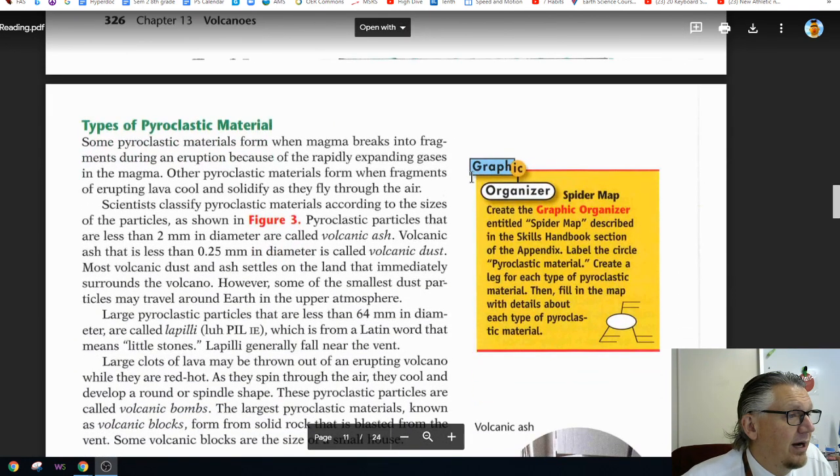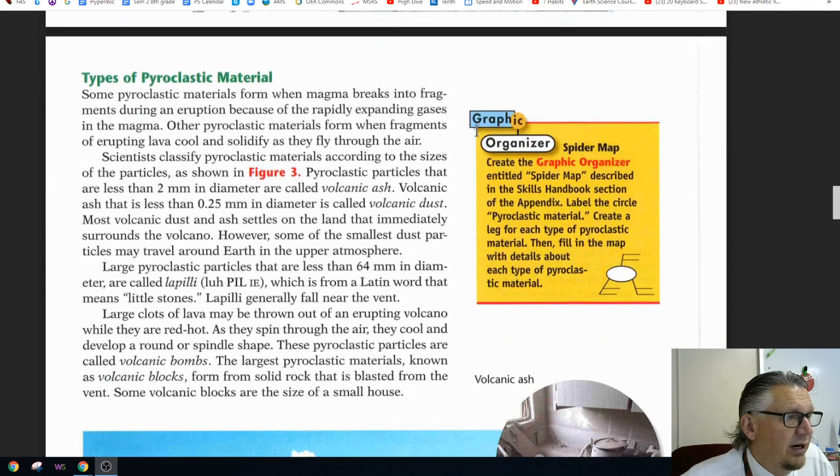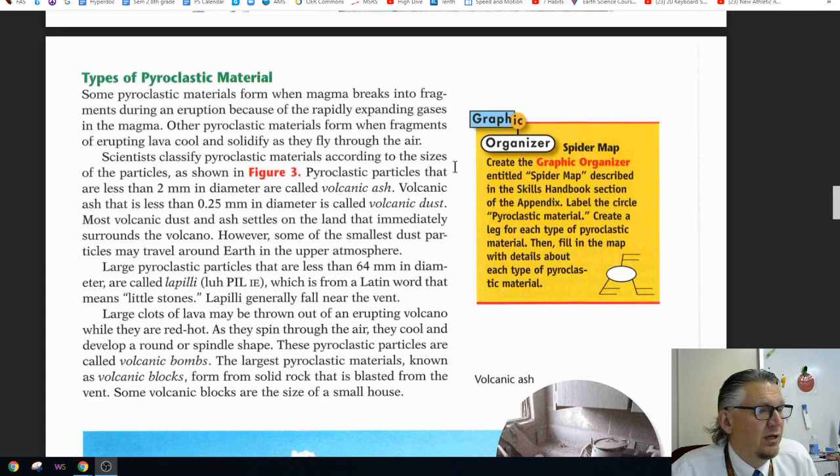Types of pyroclastic materials. Some pyroclastic materials form when magma breaks into fragments during an eruption because of rapidly expanding gases in magma. Other pyroclastic materials form when fragments of the erupting lava cool and solidify as they fly through the air. Scientists classify pyroclastic materials according to the size of the particles, as shown in Figure 3.